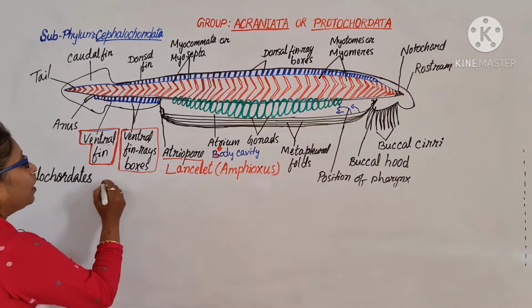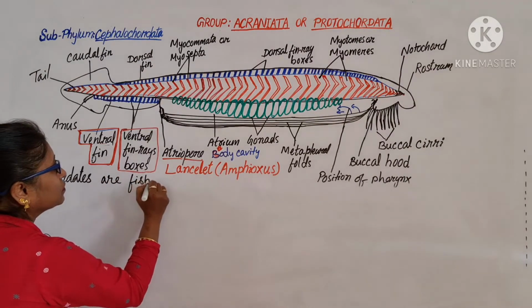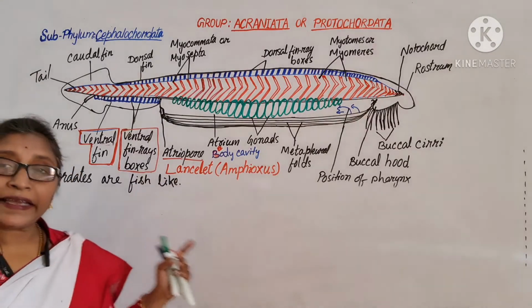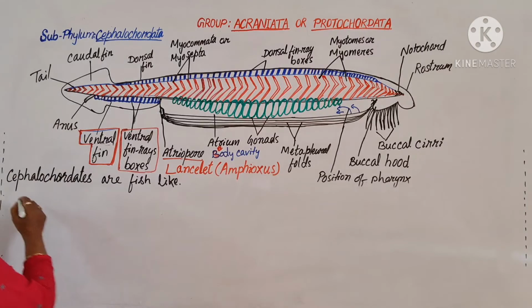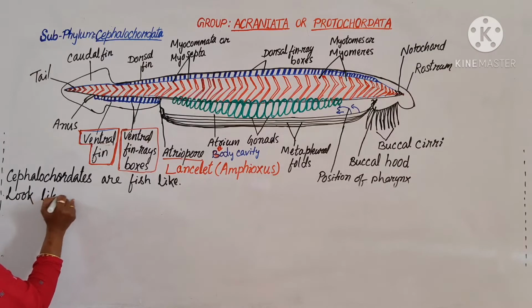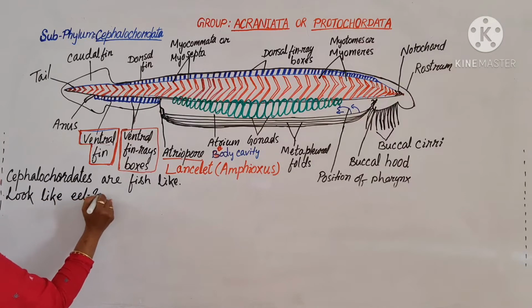Cephalochordates are fish-like, they look like eel fish.